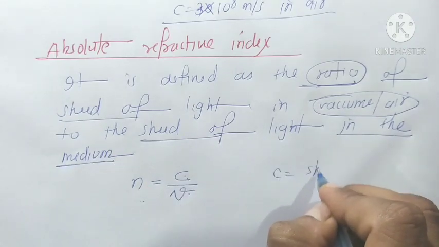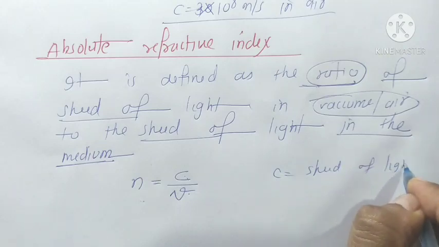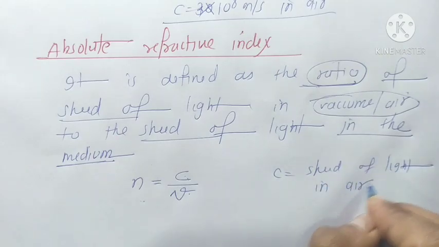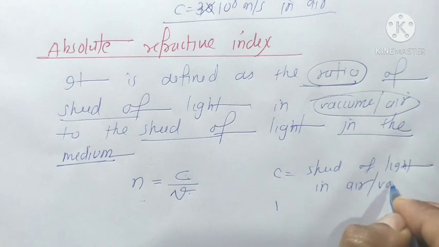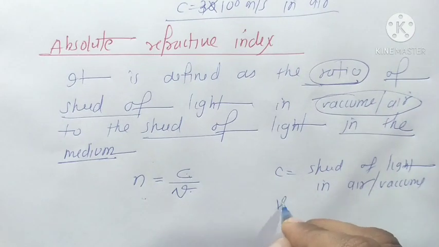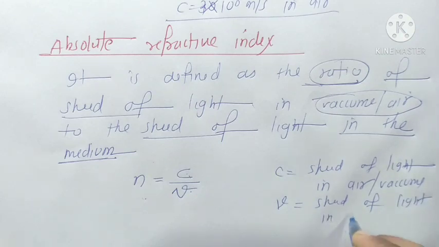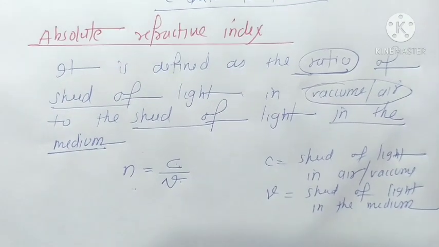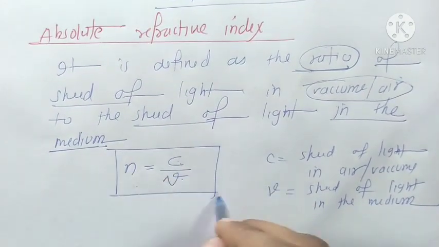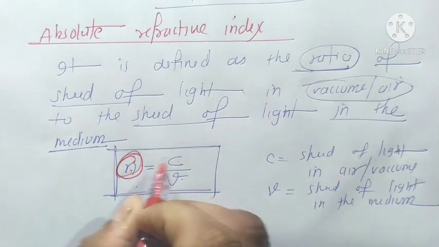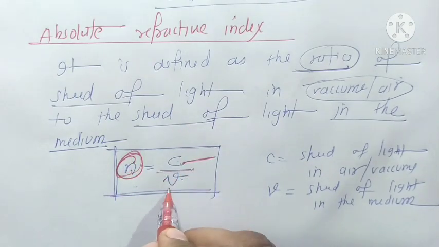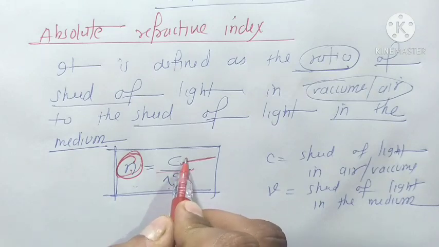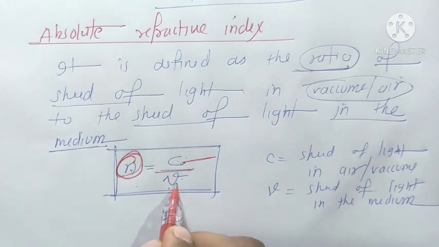So c is the speed of light in air or vacuum, and v is the speed of light in the medium. This is the formula: n represents the absolute refractive index, n equals c upon v, the speed of light in air or vacuum upon the speed of light in the medium.